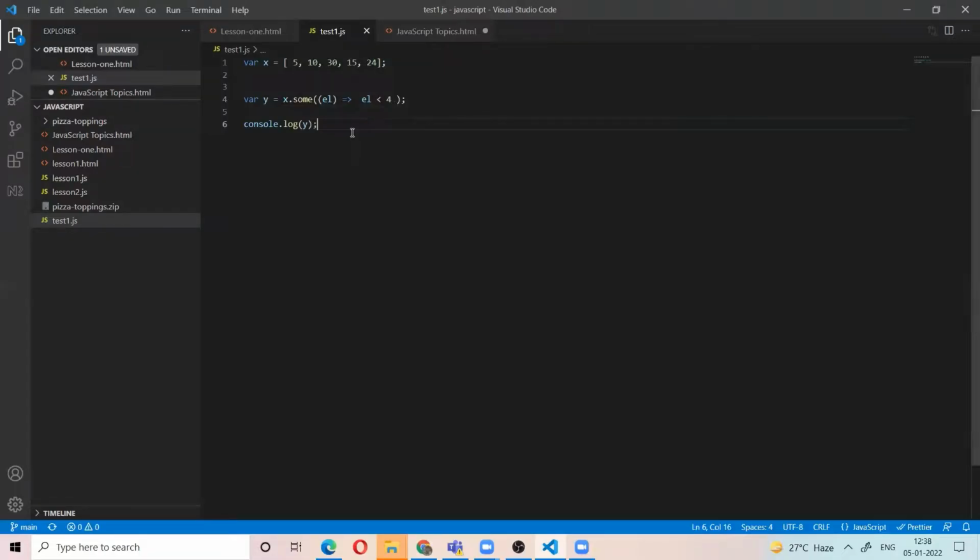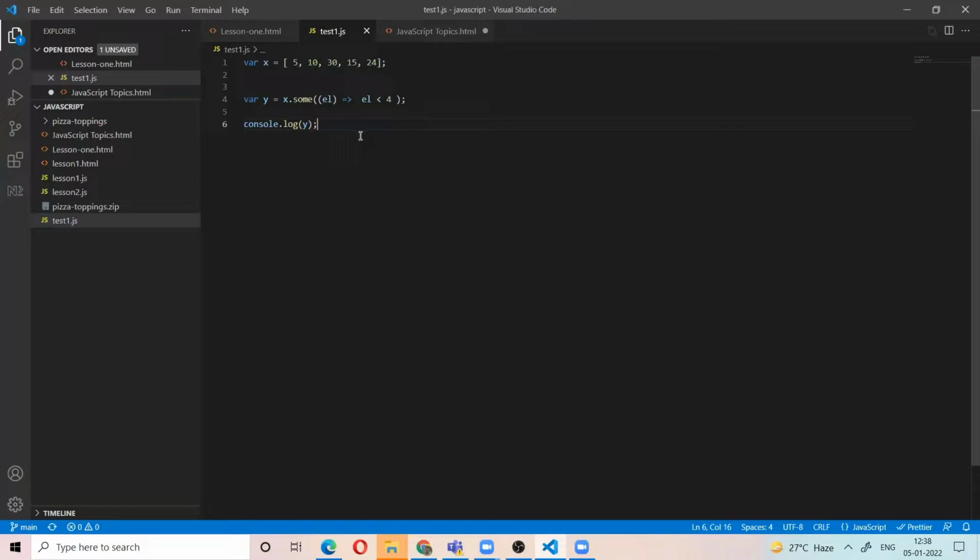Okay. So array methods: map, filter, find, some. Map will apply some functionality on every element of the array. Filter will filter the array elements based on some condition. The find function returns the first element which satisfies the condition. The some method will return true or false. It will return true if at least one element satisfies the condition. Otherwise, it will return false.